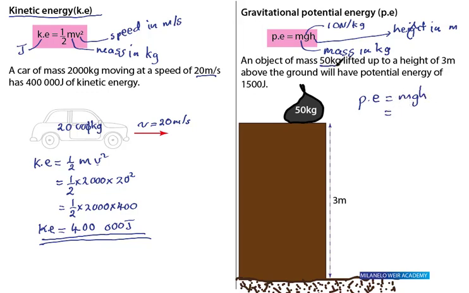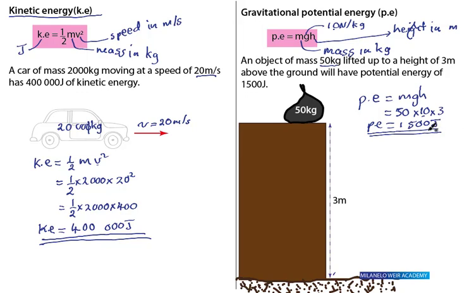M is 50 kg, times g, the gravitational strength, which is always 10, times h, the height above ground, which is 3. Then this is 50 times 10, which is 500. 500 times 3 is 1500. This is in joules. This is PE, potential energy.